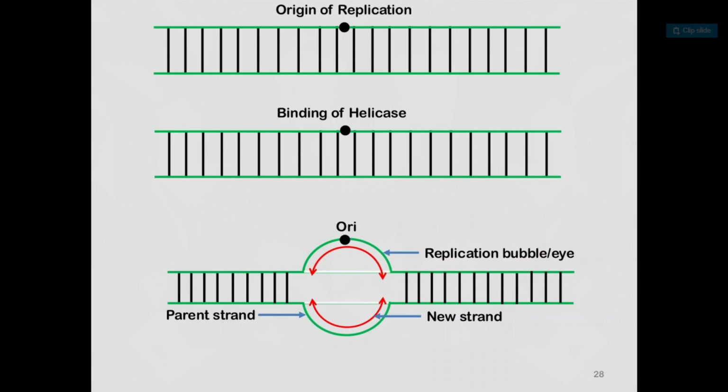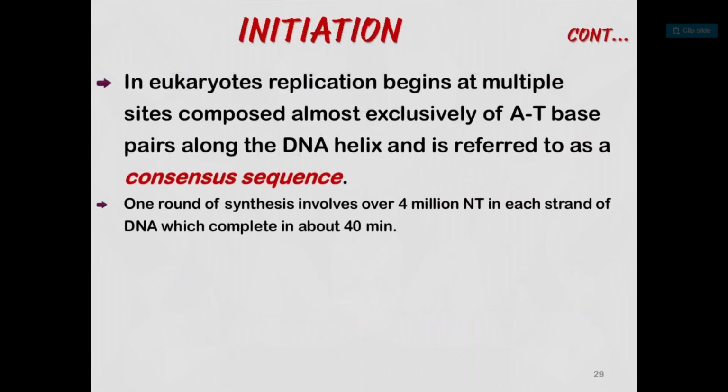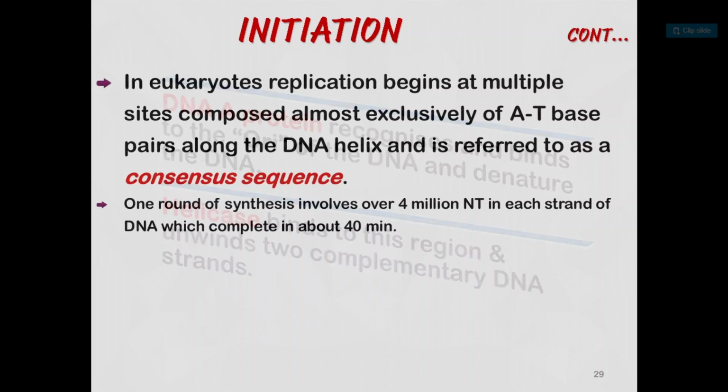This is the process called initiation. Now in eukaryotes, replication begins at multiple sites composed almost exclusively of adenine and thymine base pairs along the DNA helix and is referred to as a consensus sequence. One round of synthesis involves over 4 million nucleotides in each strand of DNA, which completes in about 40 minutes.